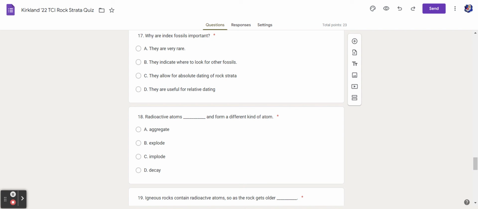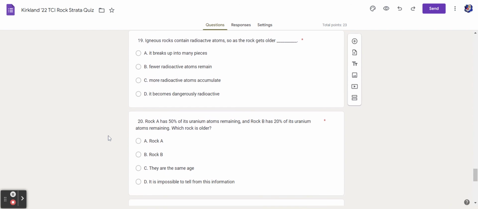18. Radioactive atoms blank and form a different kind of atom. A. Aggregate, B. Explode, C. Implode, D. Decay. 19. Igneous rocks contain radioactive atoms, so as the rock gets older, A. it breaks up into many pieces. B. Fewer radioactive atoms remain. C. More radioactive atoms accumulate. Or D. It becomes dangerously radioactive.